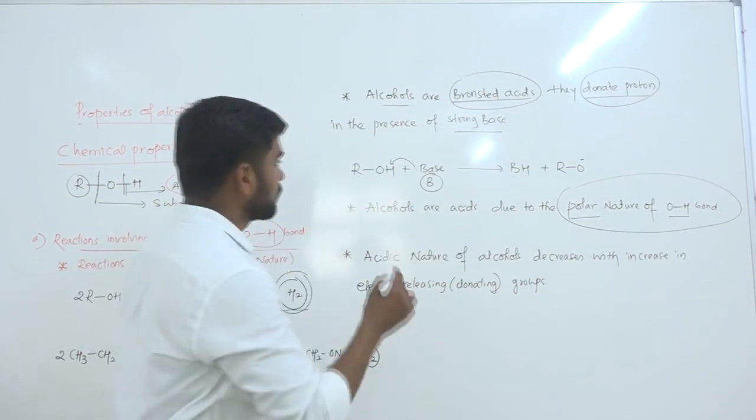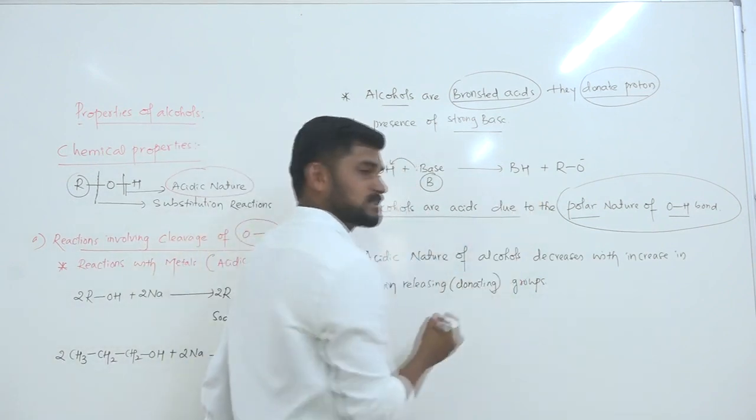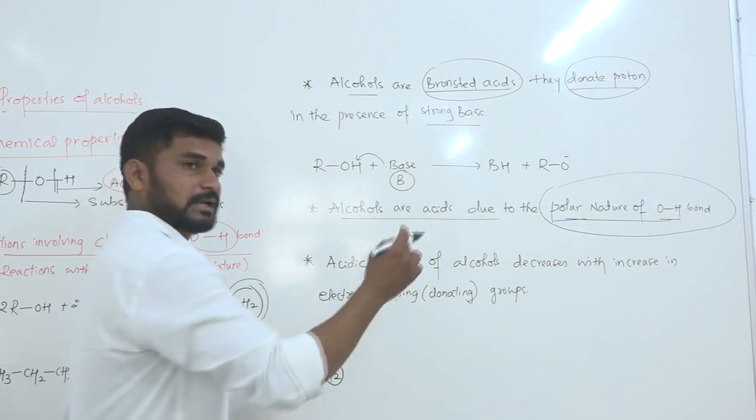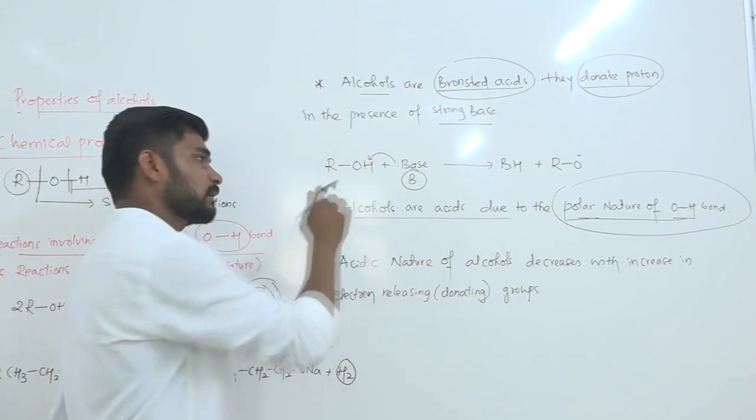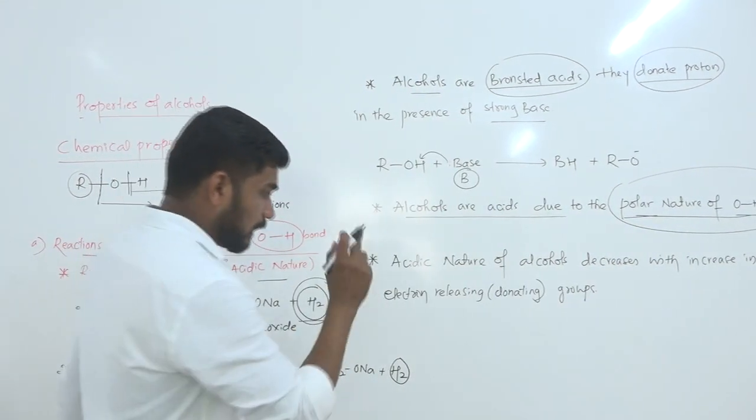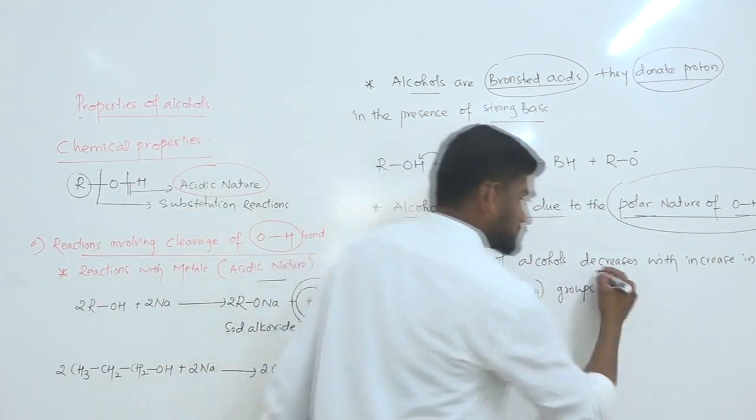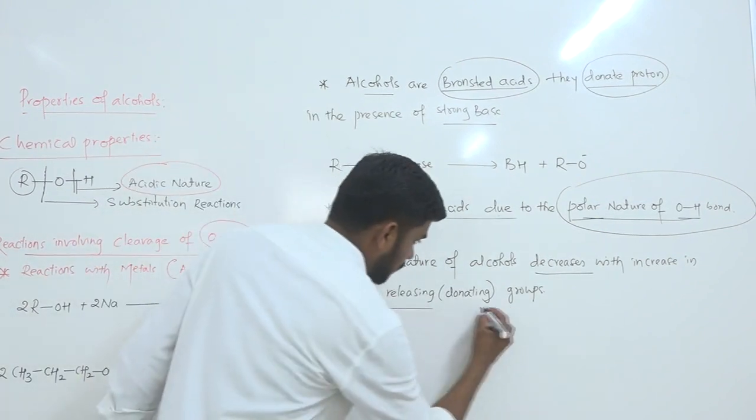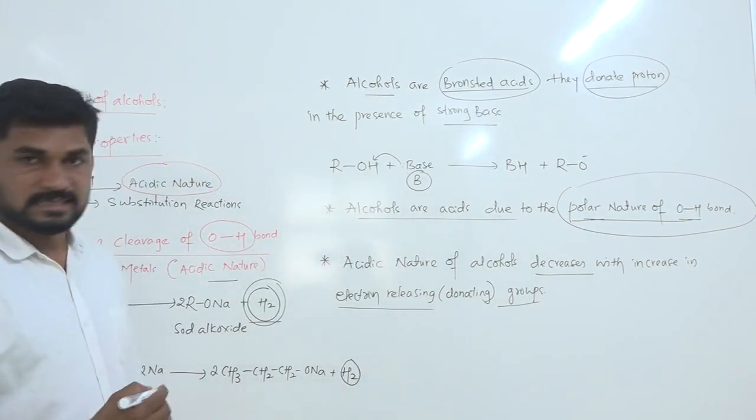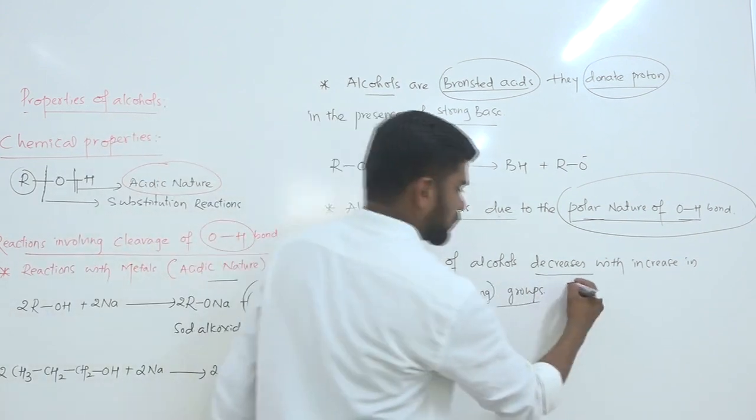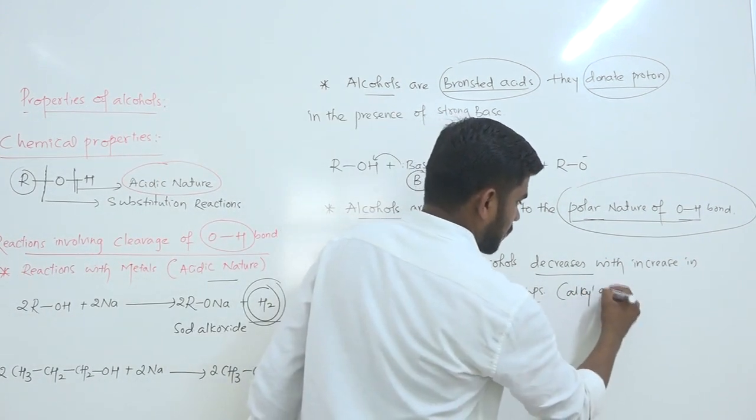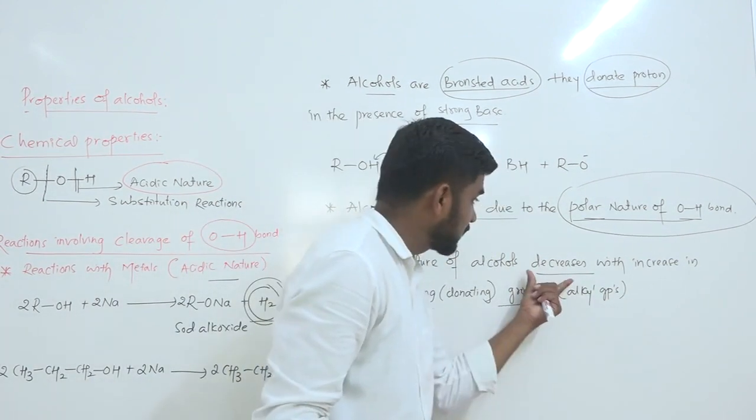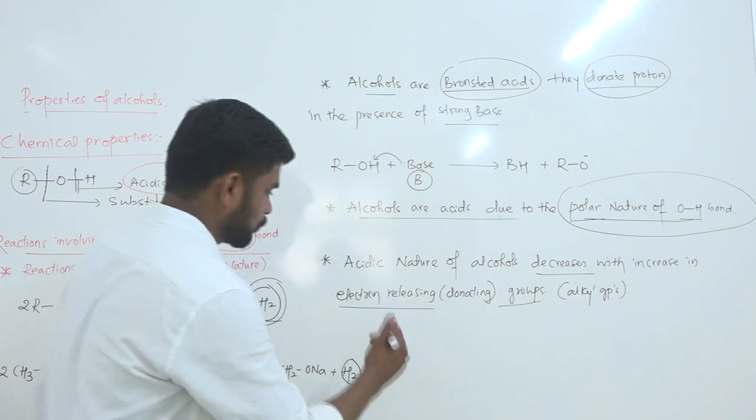If they donate a proton easily, they are called Bronsted acids, right? And alcohols are acids due to the polar nature of the OH bond. Increase in the polar nature of the OH bond, increase in the acidic nature. But the acidic strength of alcohols decreases with increase in the number of electron releasing groups. Electron releasing groups are commonly called alkyl groups. Increase in the alkyl groups, decrease in the acidic strength. That I can show you with an example.